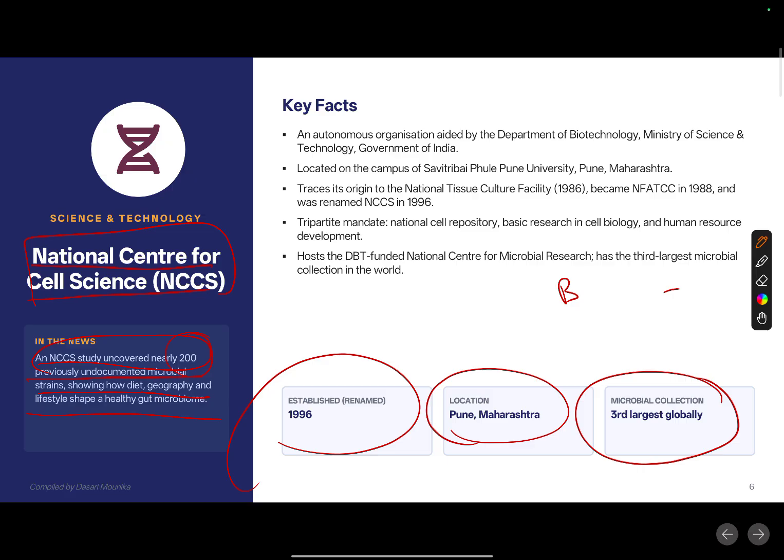Now we will see the aspects regarding the National Center for Cell Science. It is an autonomous organization aided by the Department of Biotechnology, Ministry of Science and Technology.